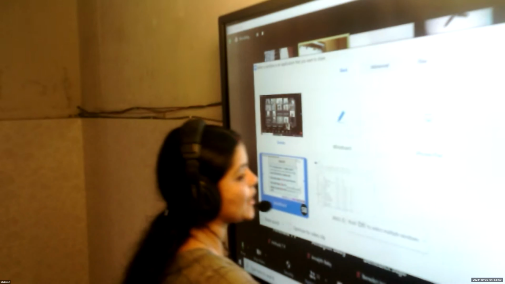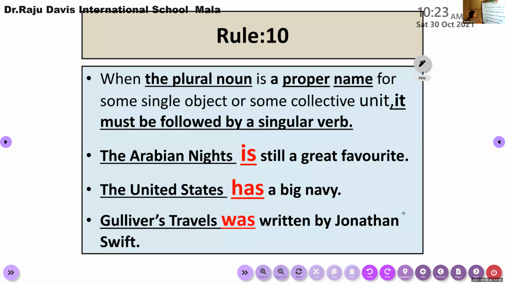So rule number 10. In such cases, though India is divided into 28 states and 8 union territories, we are thinking of it as one single country. India is my motherland, so I can use "India is." The United States has a big navy. Many states together, but it is the United States, a name.